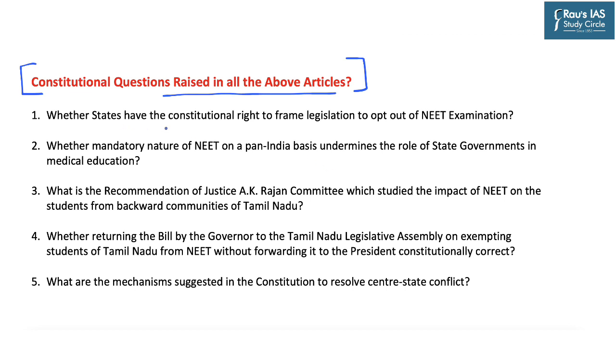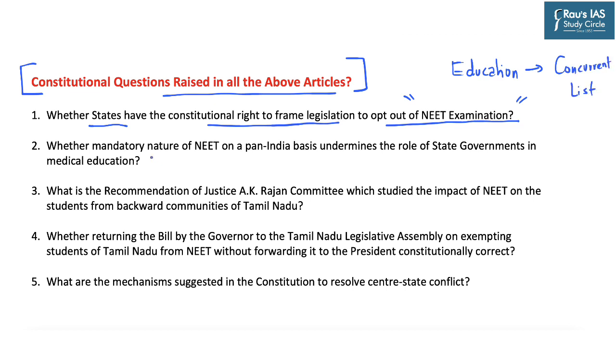The first question is regarding the first and second article regarding NEET. It says whether states have the constitutional right to frame legislation to opt out of NEET examination. Now this is because education is in the concurrent list. The next question is whether the mandatory nature of NEET on a pan-India basis undermines the role of state governments in medical education. So basically the question is whether the state governments have any right where they can make their own provisions with respect to admission of students in the medical institutions.